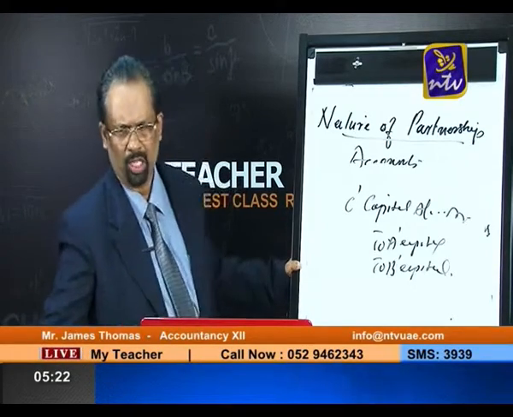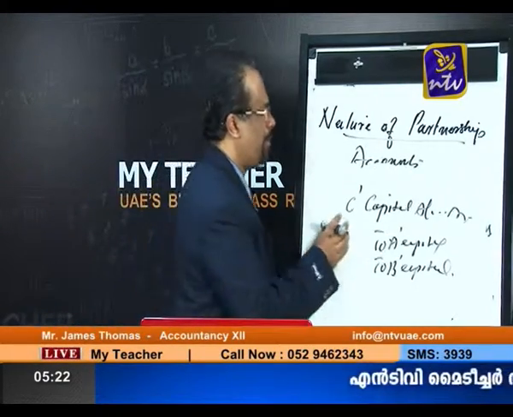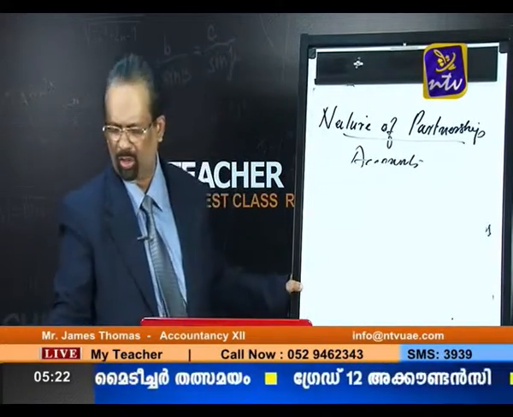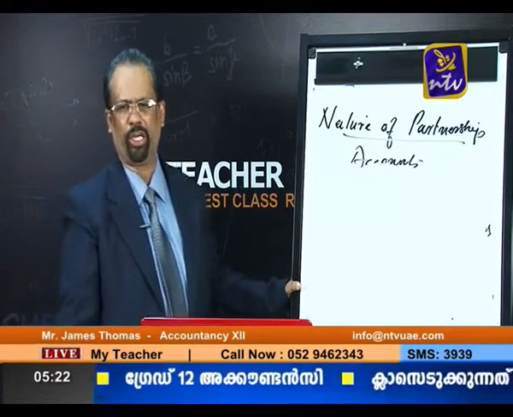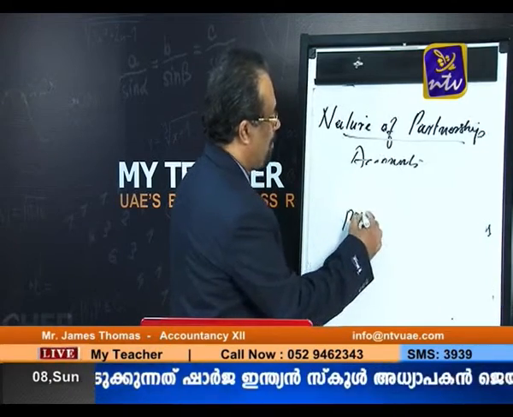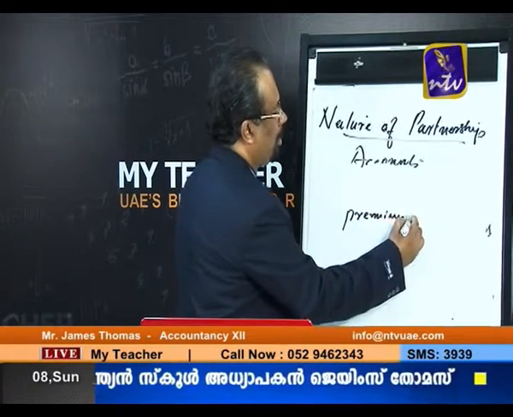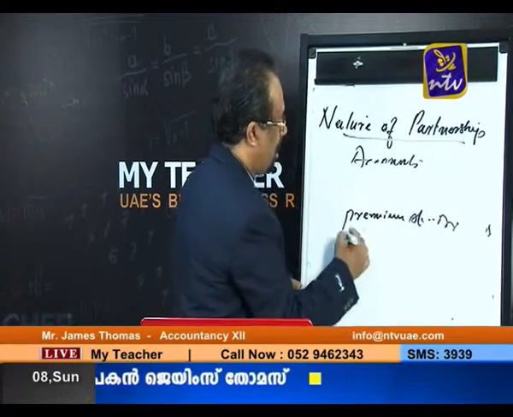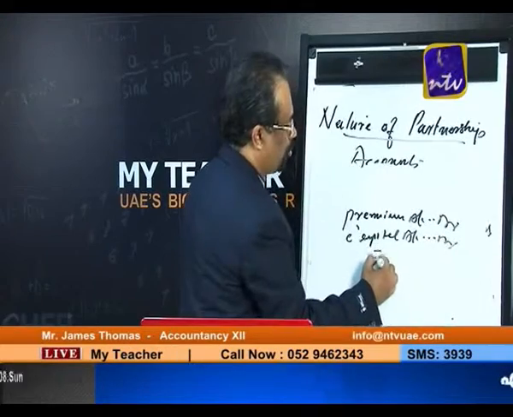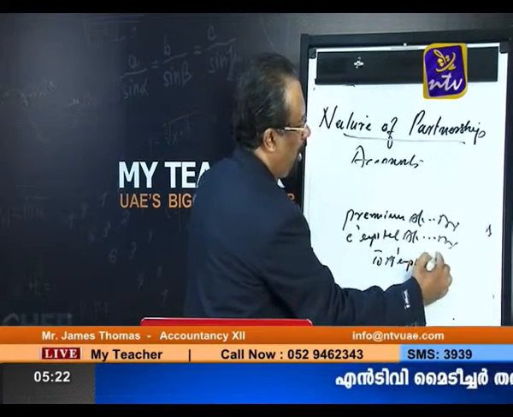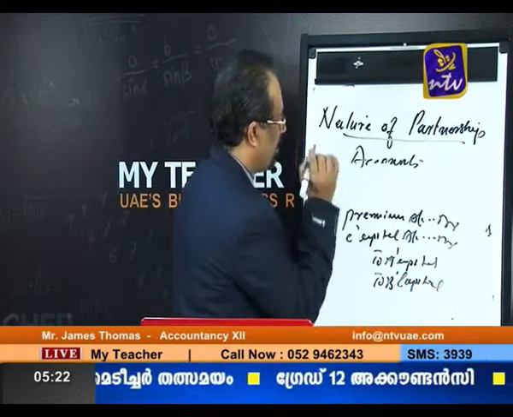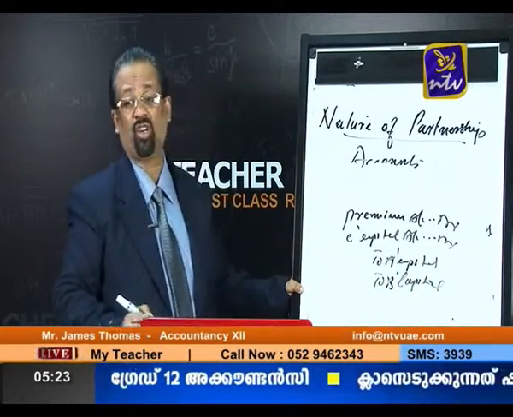And the next one: the new partner is bringing a part of the goodwill. Suppose the new partner is bringing only a part of the goodwill. That means cash account debit to premium account, and we can also write a compound entry, that is, premium account debit and C's capital account debit to A's capital and to B's capital. So that means he is bringing a part of the goodwill.